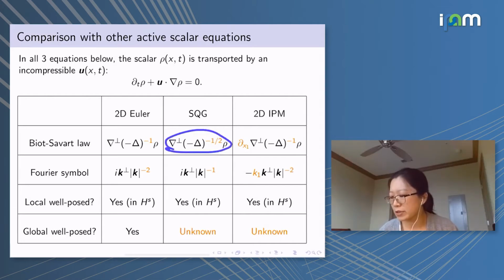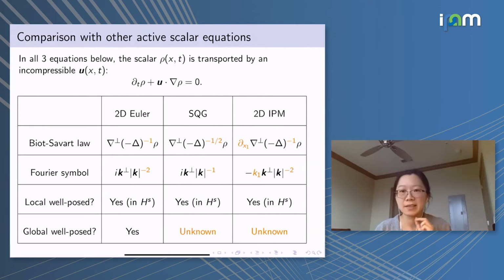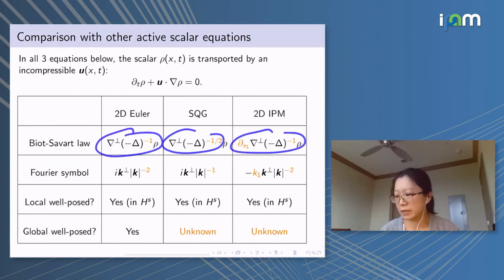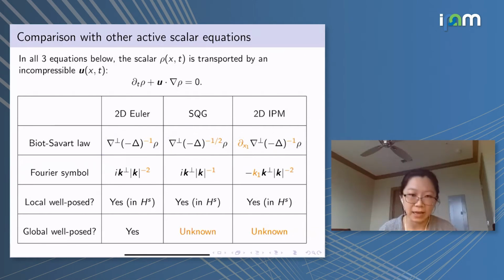However, we can't just say that these Biot-Savart laws are about the same, because there is a significant difference if we look at their Fourier symbols. Looking at each Biot-Savart law on the Fourier side, in terms of the power of K, SQG and the incompressible porous medium equation have the same power, while 2D Euler has this extra -1 degree.